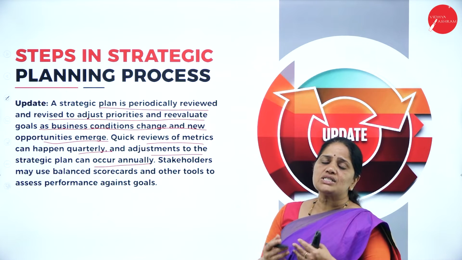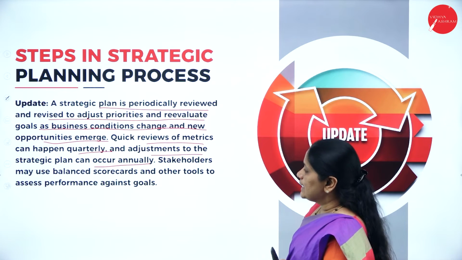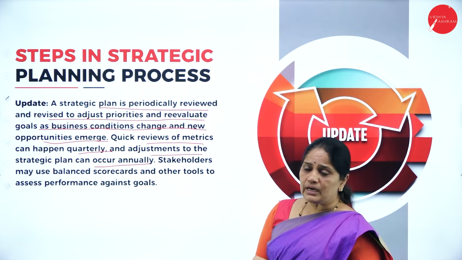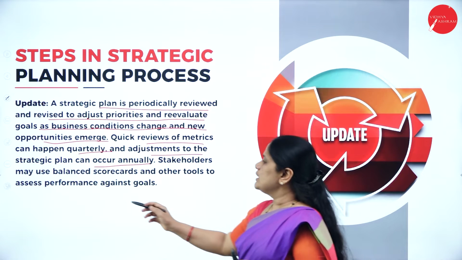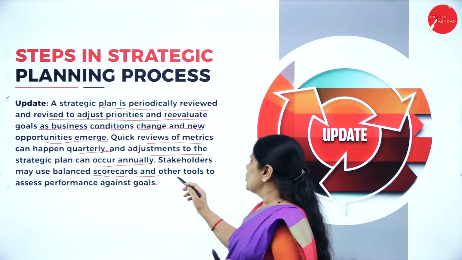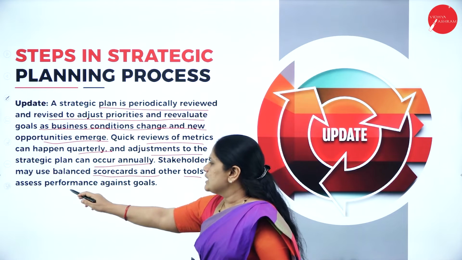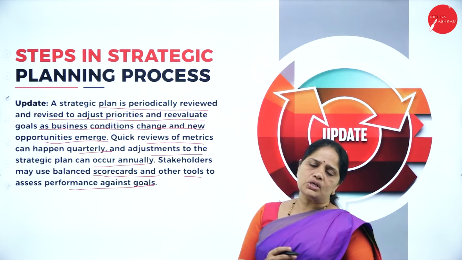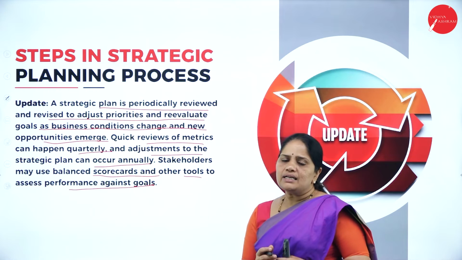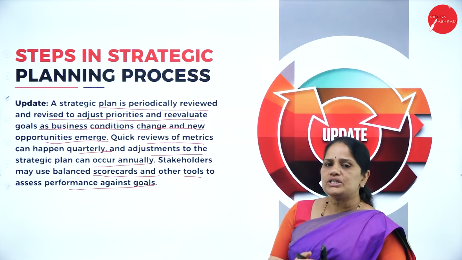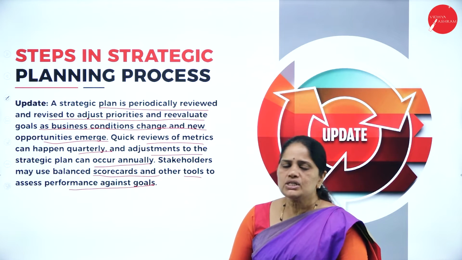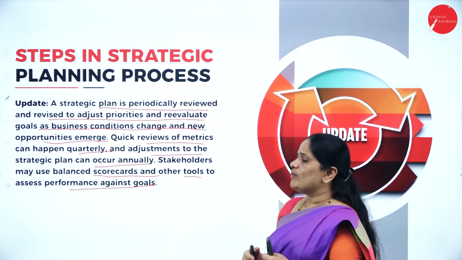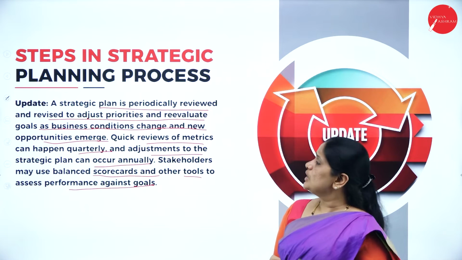Once in 3 months you have a review of the plan and then adjustments you can do annually. Then stakeholders may use balanced scorecards and other tools to assess performance against goals. We should see that the goals can be measured in quantitative terms. In this way, we can know how each department is doing.